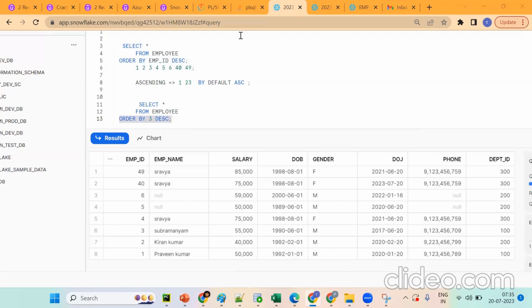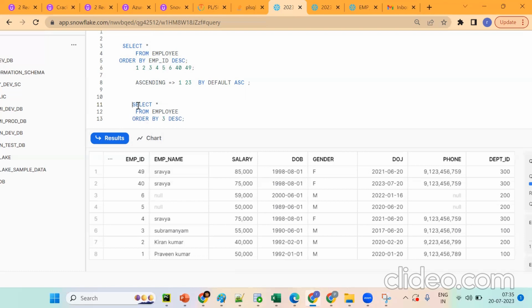Anyone? Is it a wrong statement? Order by 3. What exactly does it do? Is it wrong because I didn't select any column? No, it's not wrong. It's a correct statement. Okay, see this.